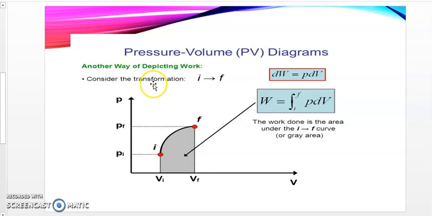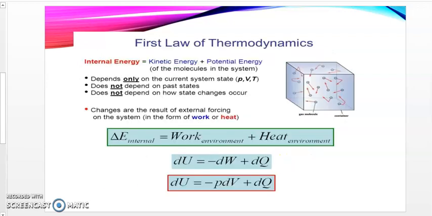Still on the pressure volume relationship, the work done will be calculated from the initial state up to the final state by PdV. So the work done is the area under the initial to final curve, or what we call the gray area.